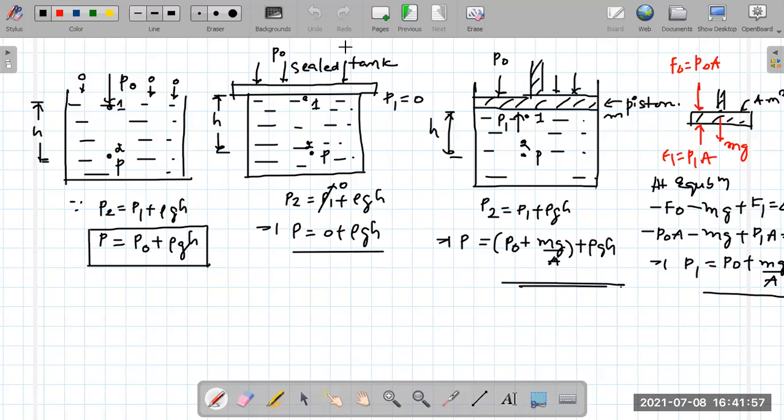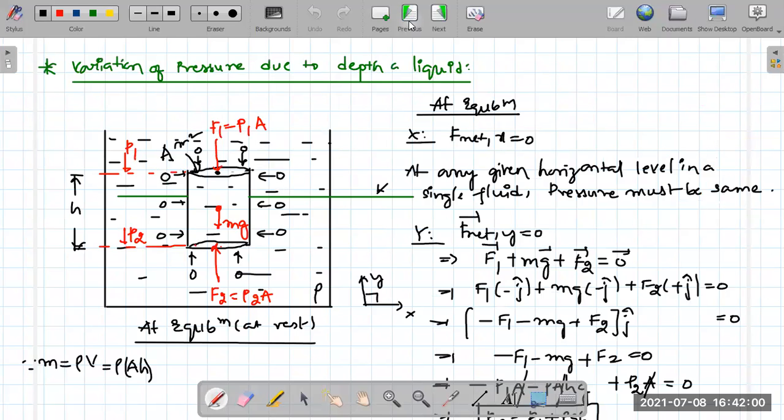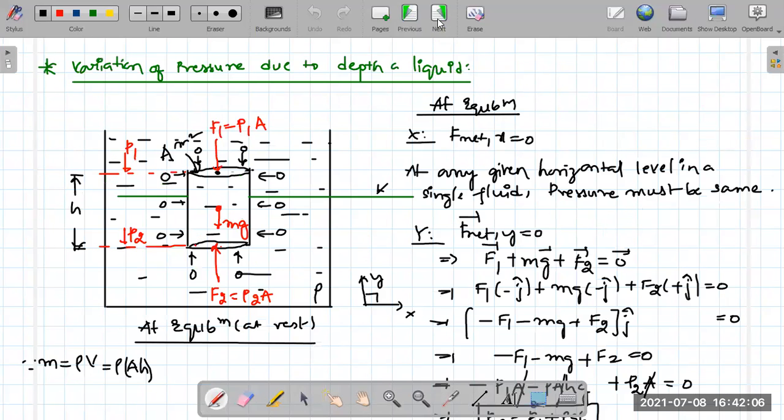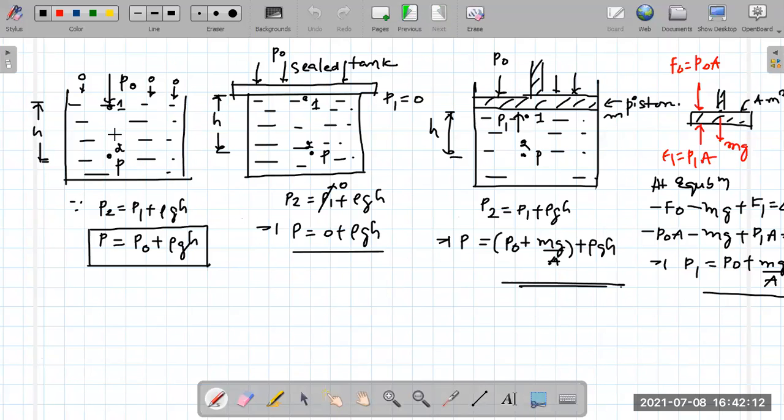Good. So in the morning class, we have seen about the introduction to fluid statics, density, pressure, and variation of pressure due to depth. We found that at any depth, the pressure is P equal to P naught plus rho g h, where P naught is the pressure at the surface of a liquid. Then we also discussed some cases: if there is a sealed tank, the pressure on the surface of the liquid due to atmosphere will be zero. Whereas if we take a piston, the weight of the piston will also be acting, so the pressure at each and every point will definitely increase.